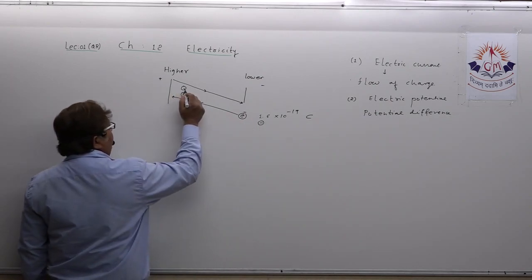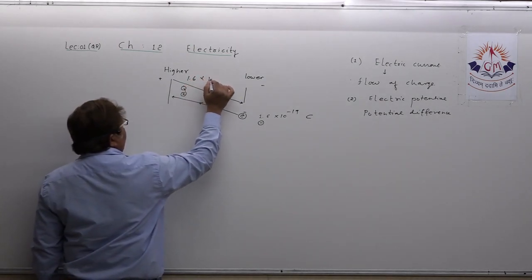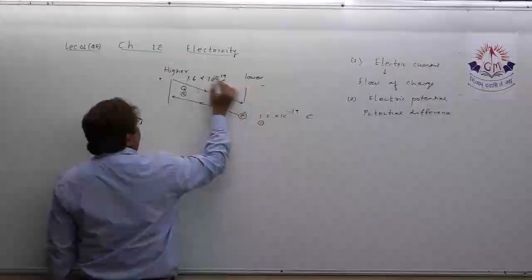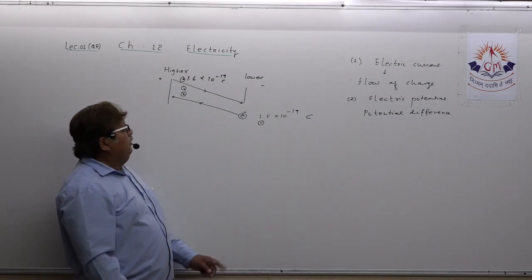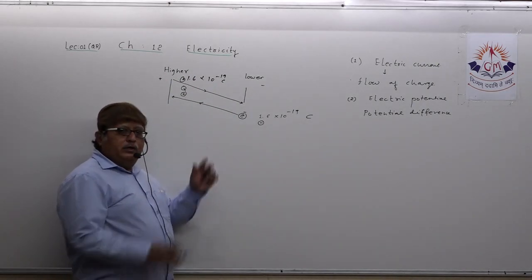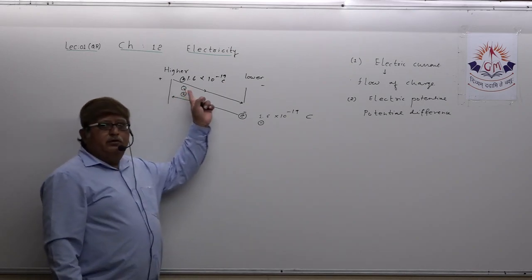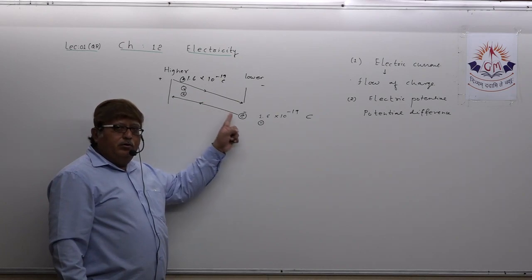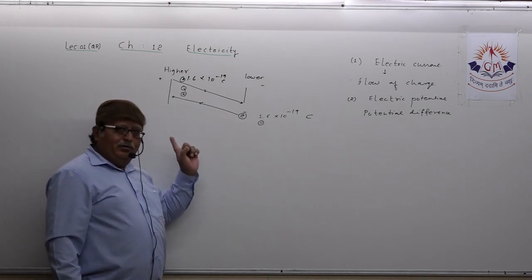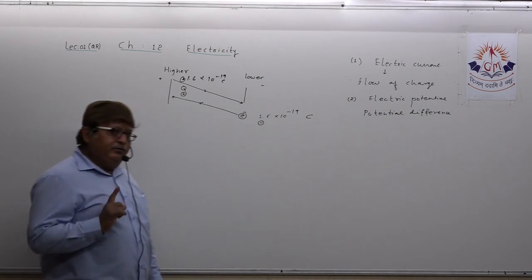When you say unit positive charge, that is also the same thing, 1.6 into 10 raised to minus 19 coulomb, but we call it positive charge. You understood this? So both are flowing in opposite directions. Charge will flow from positive to negative, higher to lower, and electron flows from lower to higher potential.